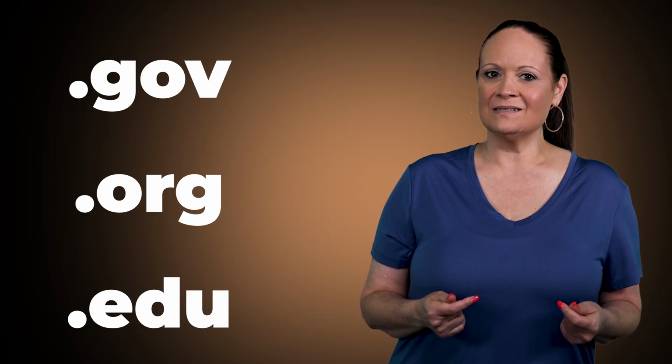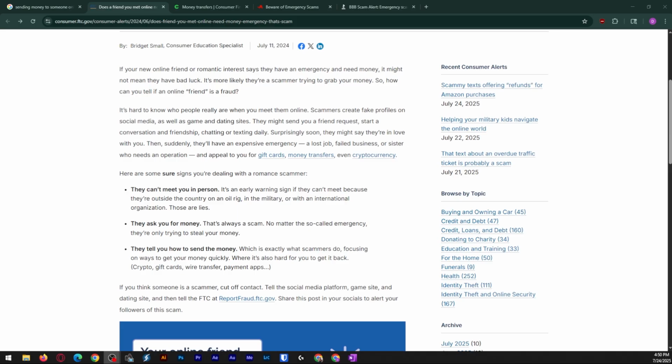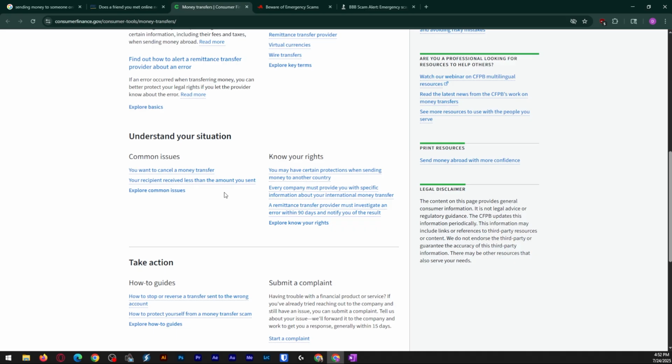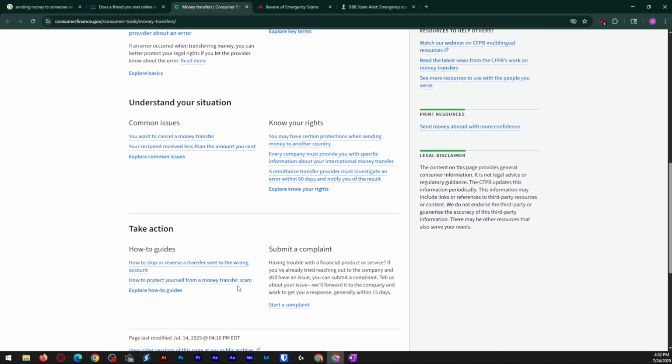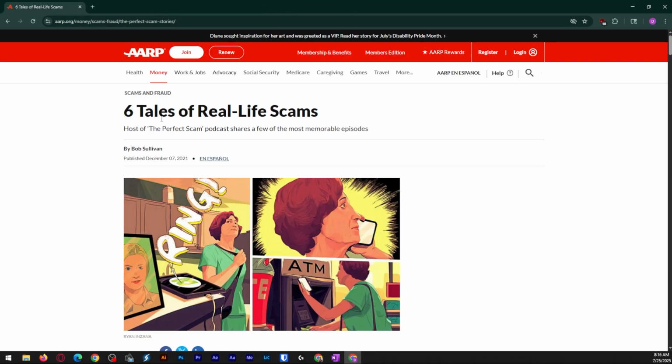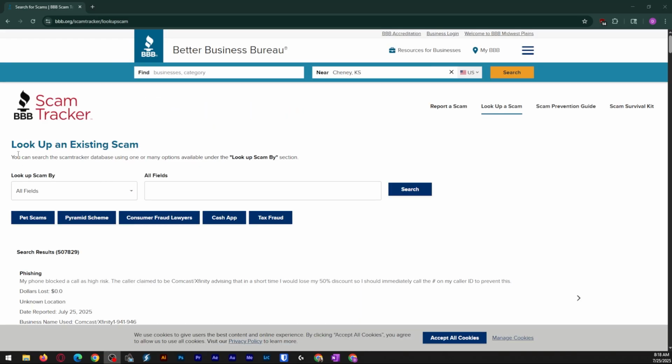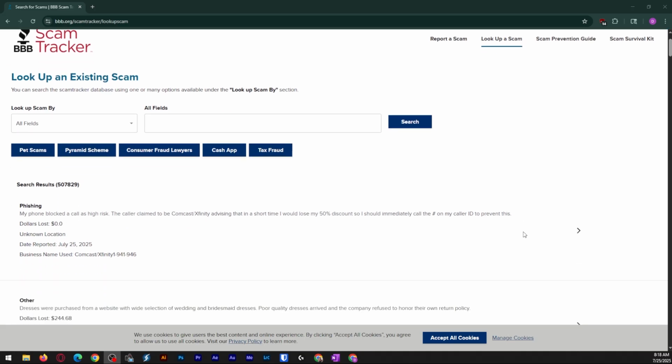When I searched these sites, this is what I found. From the Federal Trade Commission, it offered me detailed guidance on romance scams and how to report them. From the Consumer Financial Protection Bureau, I learned that they could give me some tips on protecting my money from scams. From the AARP Fraud Watch Network, they had real scam stories and prevention advice. And finally, I learned that the Better Business Bureau actually tracks scam alerts and fake profiles.